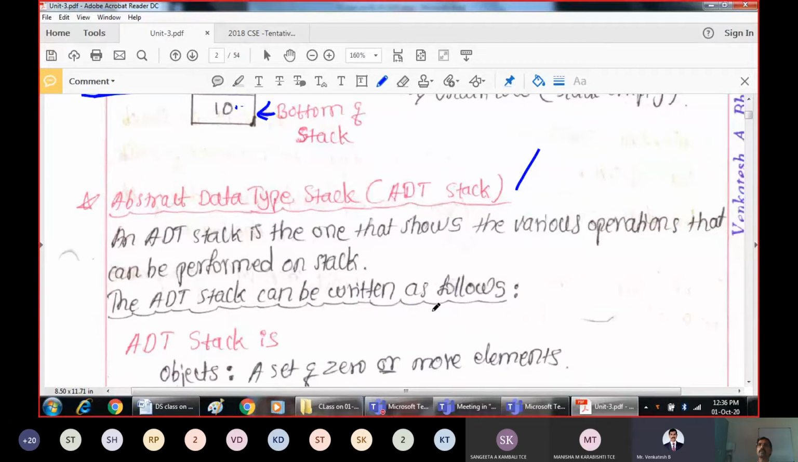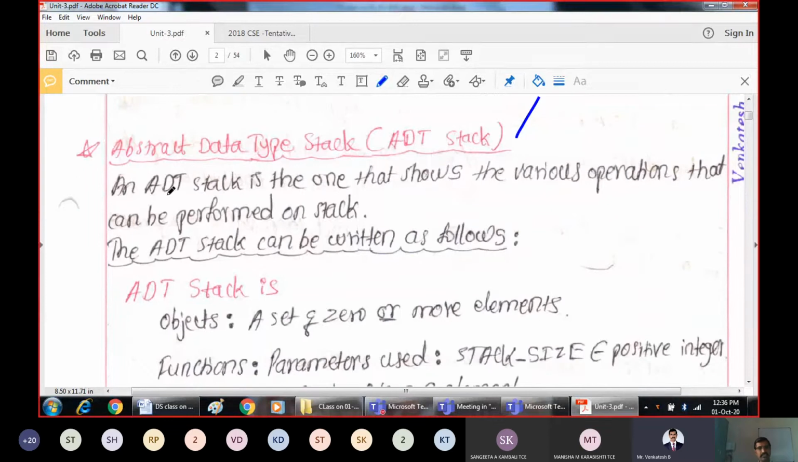For example, when you talk about an array, what are the different things that we can do with the array? That is the abstract data type of that array. Whatever operations we studied with the array, inserting an element, traversing the array, deleting, all these operations were studied with the help of abstract data type. Similarly, we will now study the abstract data type for the stack. ADT stack shows the various operations that can be performed on the stack. Once we have the stack data structure, what are the different things that we can do with it? That is ADT stack.